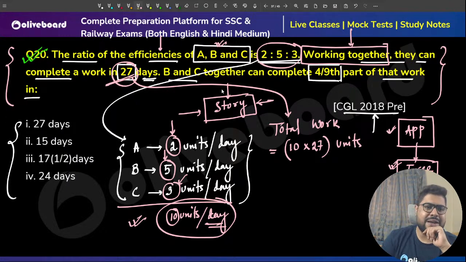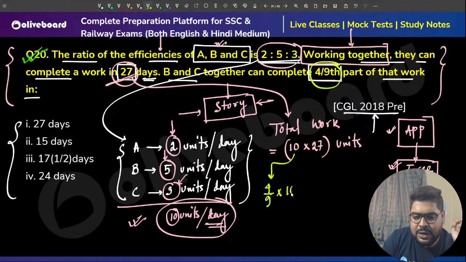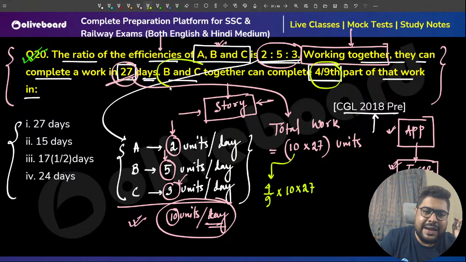Now what are they asking? 4/9 parts of this work must be done, meaning the total work into 4/9. By whom? B and C together will do this part.